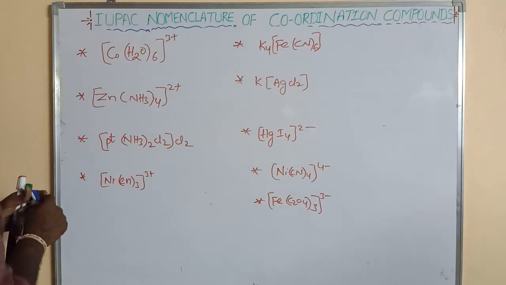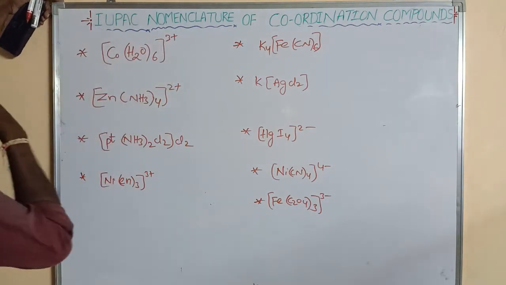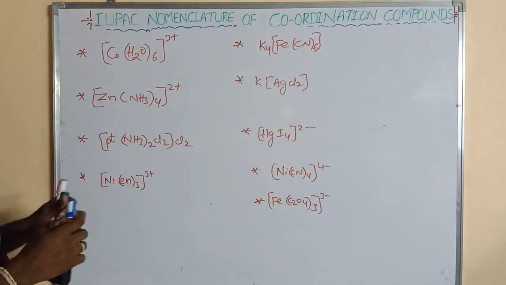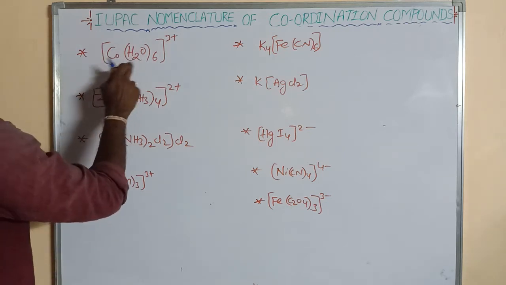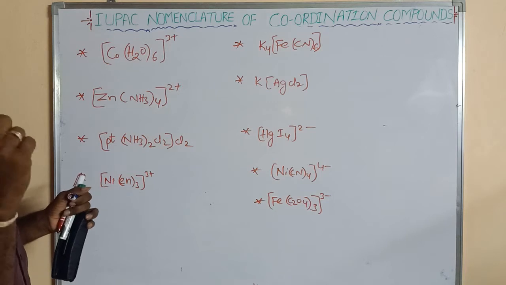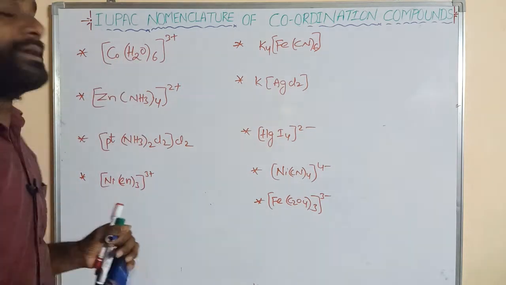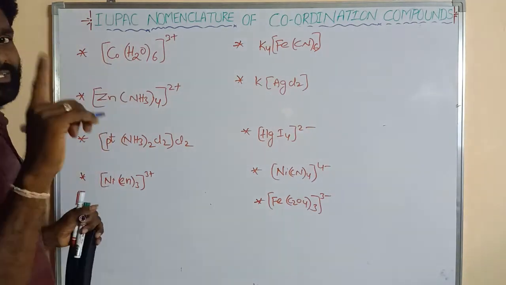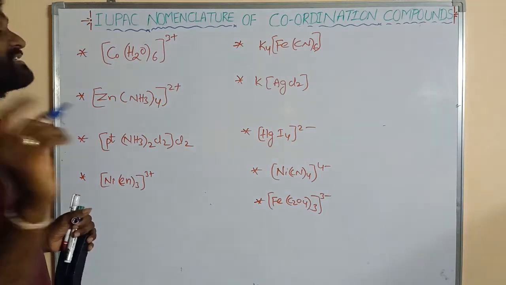This is the positive complex ion. In the positive complex ion, first of all we write the name of the ligand. What is this ligand? H2O is the neutral ligand. Its name is aqua. How many times is this ligand repeated? Six times. 2 means di, 3 means tri, 4 means tetra, 5 means penta, 6 means hexa.